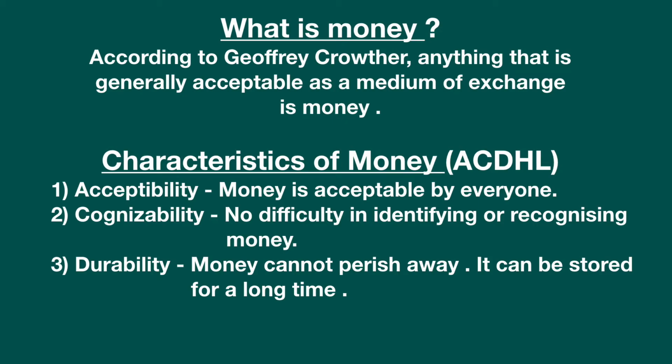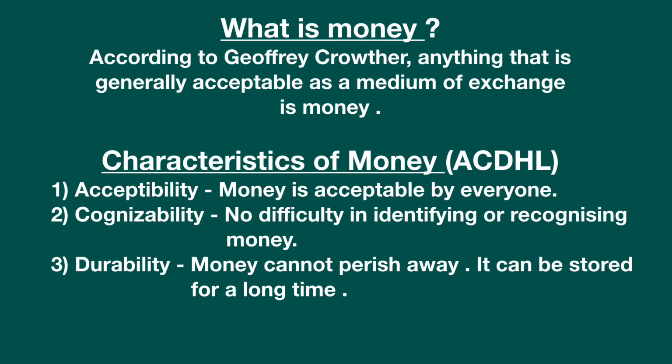ACDHL. Remember that DHL is a German company, and since it's a company, so AC would obviously be there. So ACDHL. Remember the first 5 points. Number 1, acceptability. Money is acceptable by everyone. This point is clear. Number 2, cognizability. No difficulty should be there in identifying or recognizing money. Everyone should be able to recognize money.